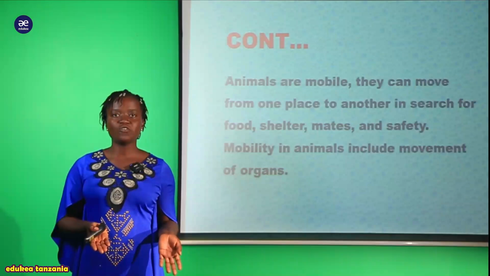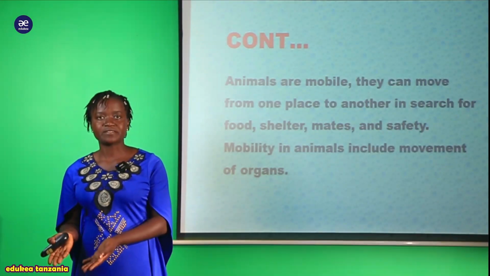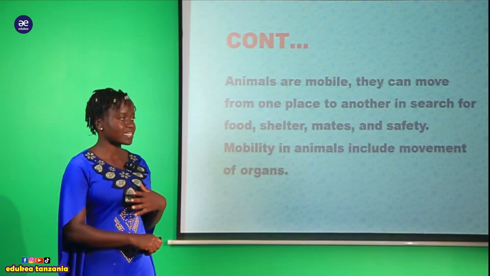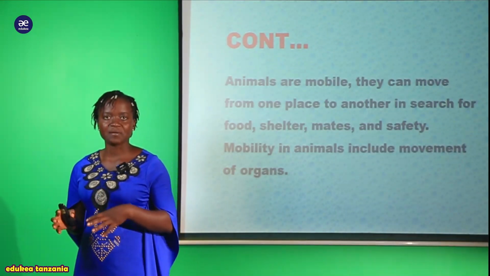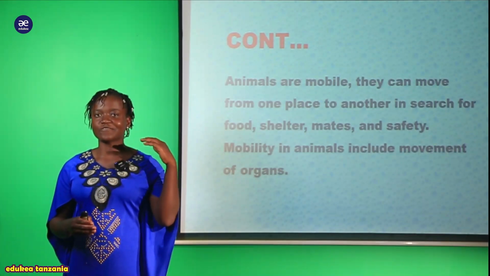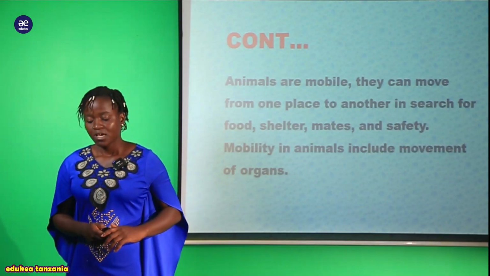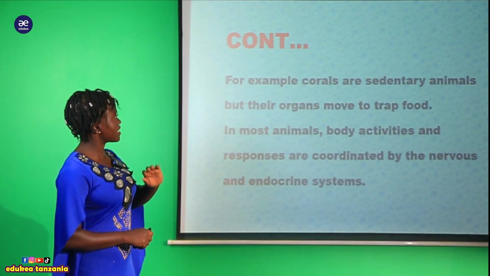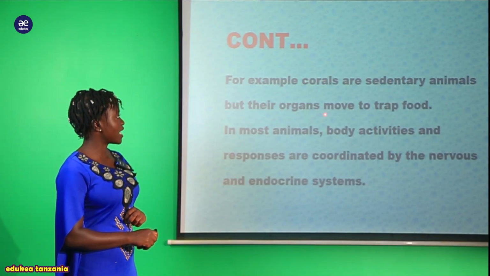Mobile meaning that they can move from one place to another for searching of food, mates, also habitat and safety. Kwa wana move kutoka sehemu moja kwenda sehemu nyingine. So hiyo inakuwa ni tofauti sana na the rest of the kingdom that we have already covered or we have already seen. For example now, we are saying that we have these corals, sedimental animals, but their organ move to